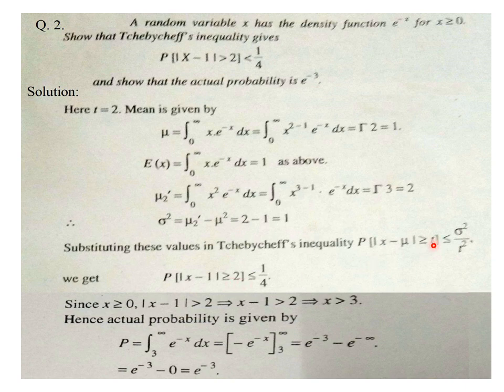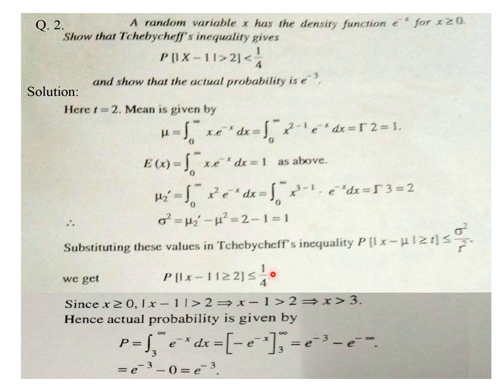Why 2? Because the value of t is 2 in the problem. This is less than or equal to sigma square upon t square. The value of sigma square is 1, and t is 2, so t square is 4, so it is 1 upon 4. So that completes the first part.